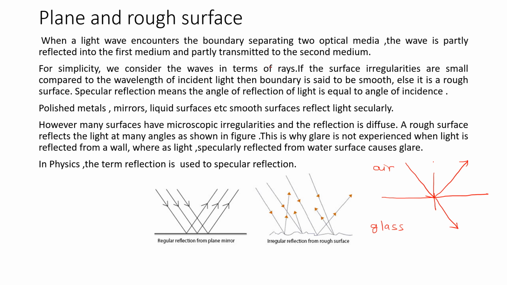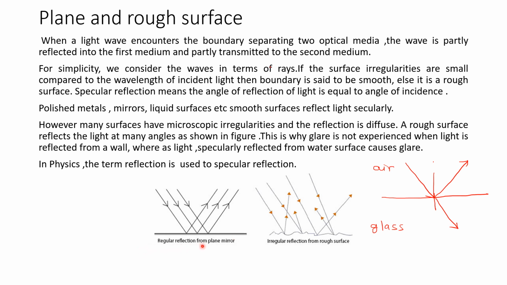So what is a smooth and rough surface? See, this is a smooth surface. Why is it called smooth? Because the irregularities in this surface are very small as compared to the wavelength of incident light. The irregularities are there but they are negligible as compared to the incident wavelength. This is called a smooth surface.